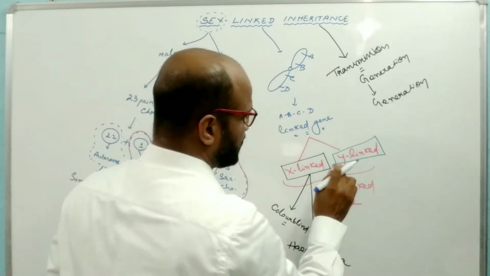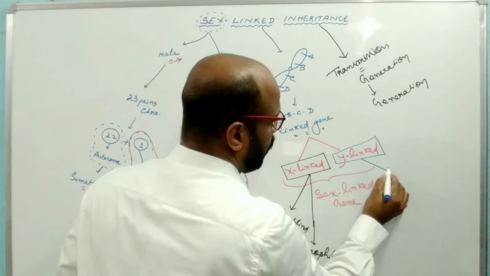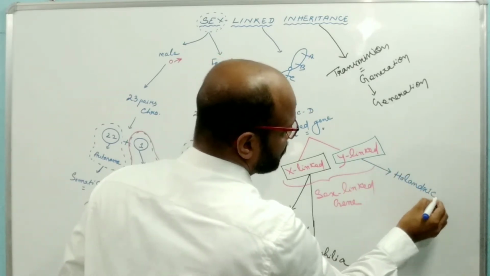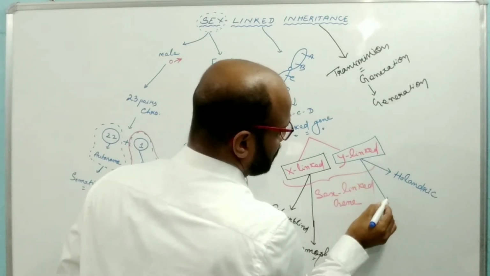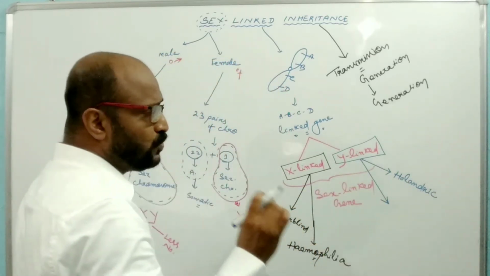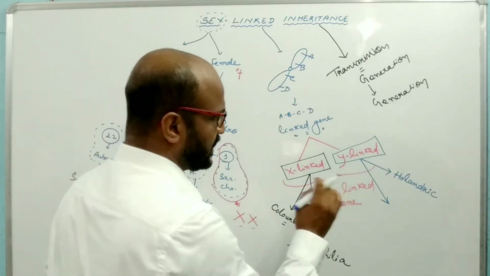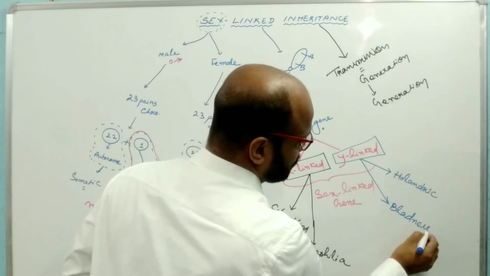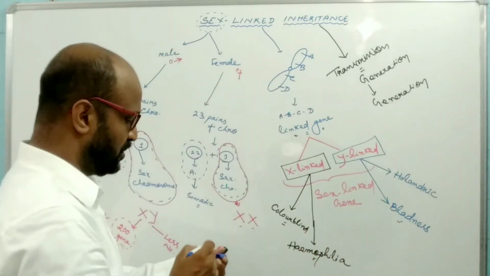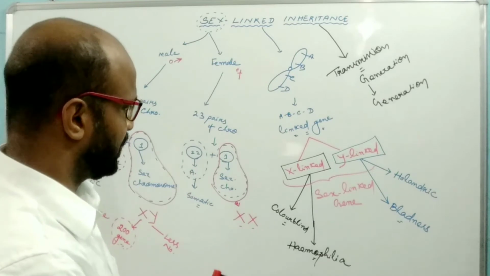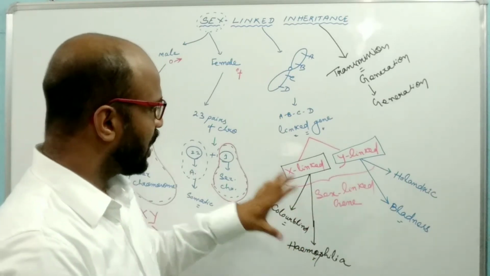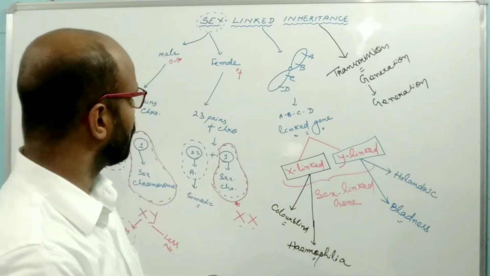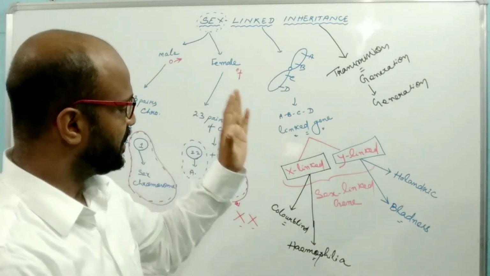Some of the genes present on the Y chromosome are the Hollandric gene and another gene responsible for baldness in males. How do these genes and these different traits transmit from one generation to another? This is the topic of sex-linked inheritance.